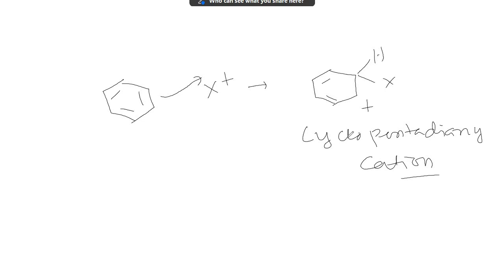My question is, if benzene is stable and the intermediate is not aromatic, so it is unstable, why will it be formed? The reason is that the carbocation formed is resonance stabilized.